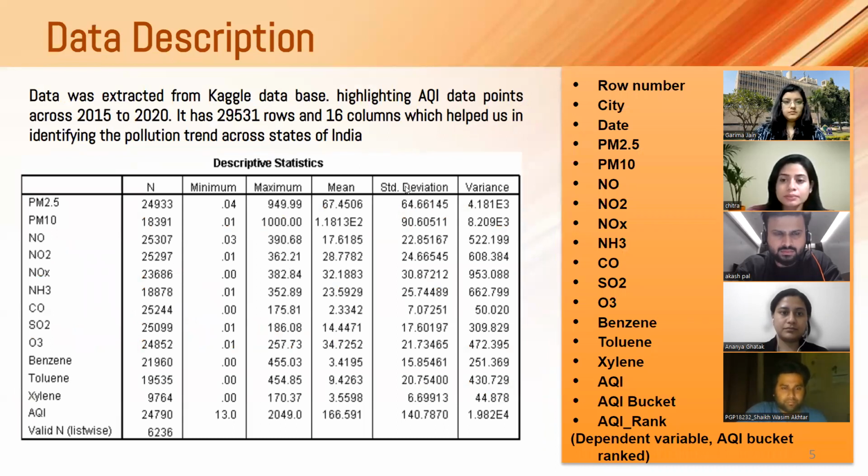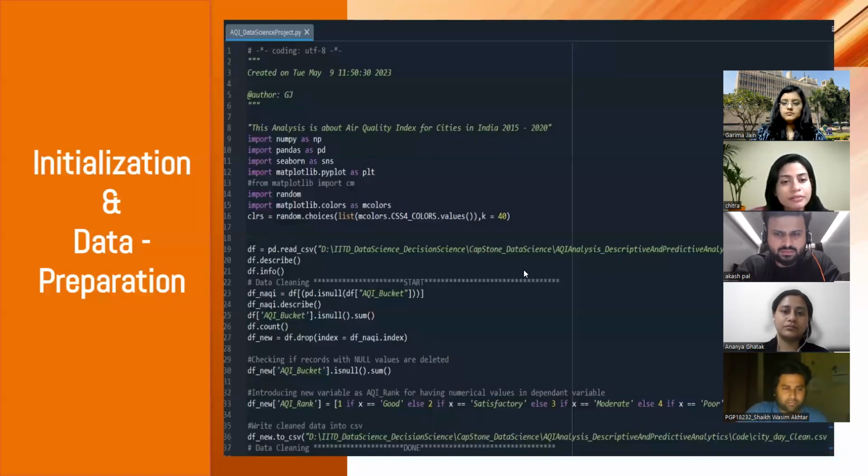In today's data, we have 29,531 rows with 16 columns. Among the 16 columns, all the pollutants are considered independent variables, whereas AQI rank is the dependent variable. AQI rank falls under different categories: good, average, poor, very poor. And that's all from my side. Now I'll request Ananya to take it from here.